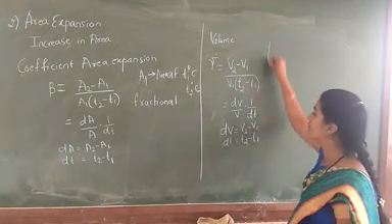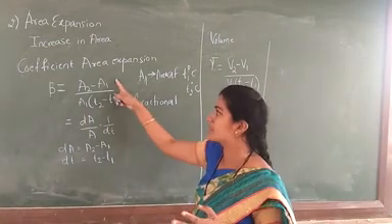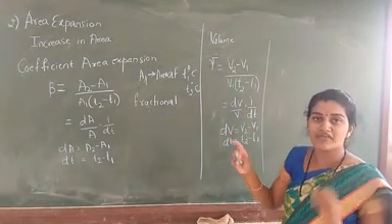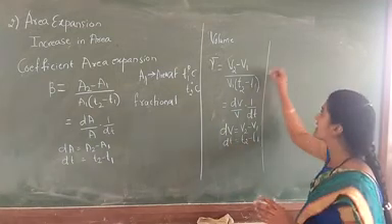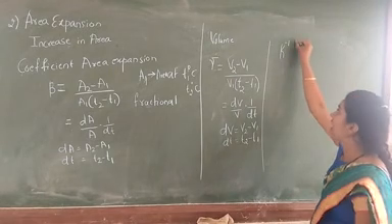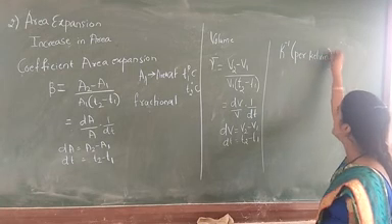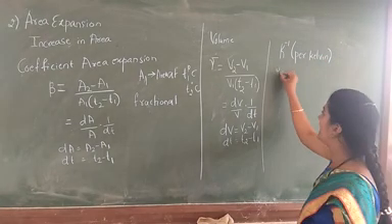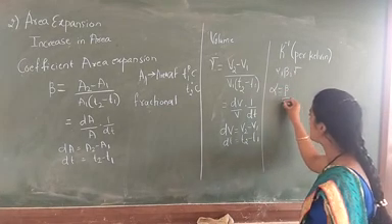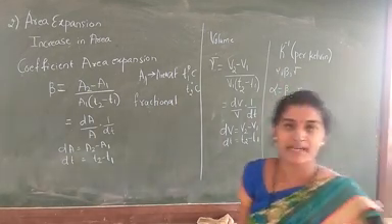Okay, in the same way, we have to study the SI unit of all the coefficients: the coefficient of area expansion, the coefficient of linear expansion, and the coefficient of volume expansion. The SI unit for all three is per Kelvin. Now the relation between alpha, beta and gamma can be written as alpha is equal to beta by 2 is equal to gamma by 3.